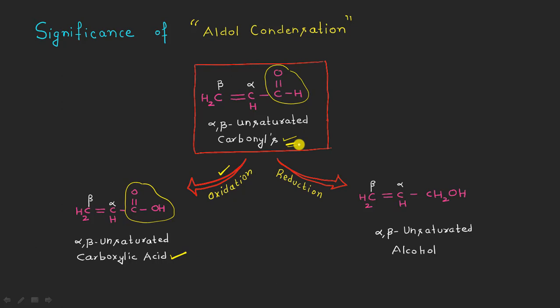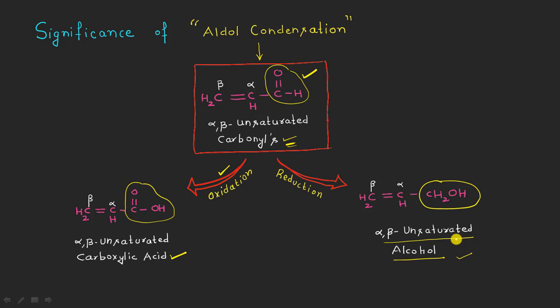In the same way, carrying out the reduction of such alpha beta unsaturated carbonyl compounds which we are getting from the aldol condensation, we can reduce the aldehyde group into the alcohol, right? So that we will be having the alpha beta unsaturated alcohol molecules in our hand, right?